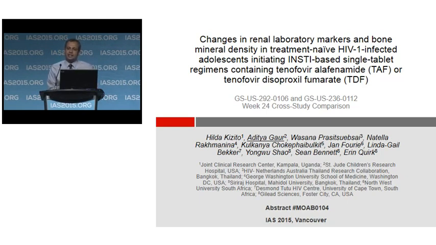And the focus of the presentation is on the renal and bone parameters, especially the bone, which is of interest to the pediatric and adolescent care providers.